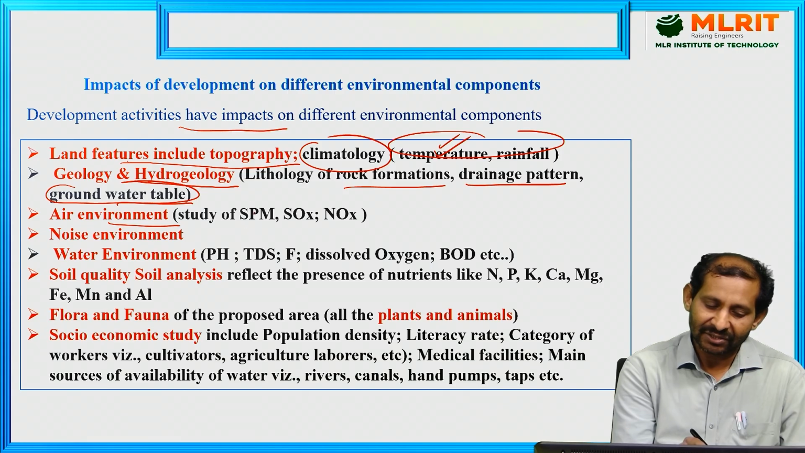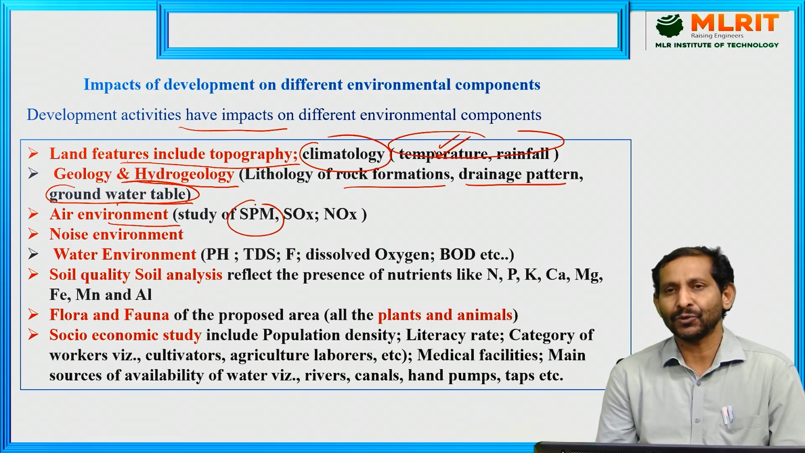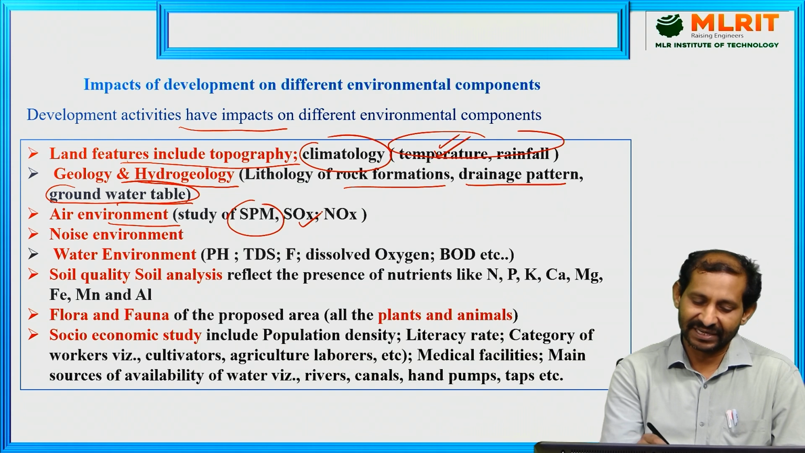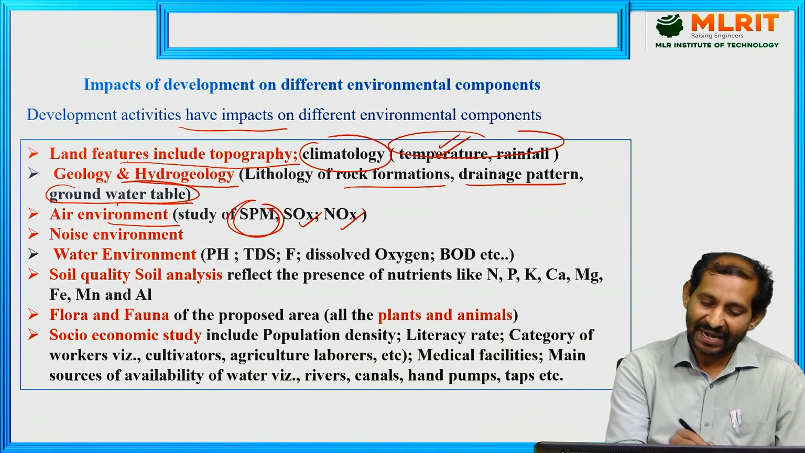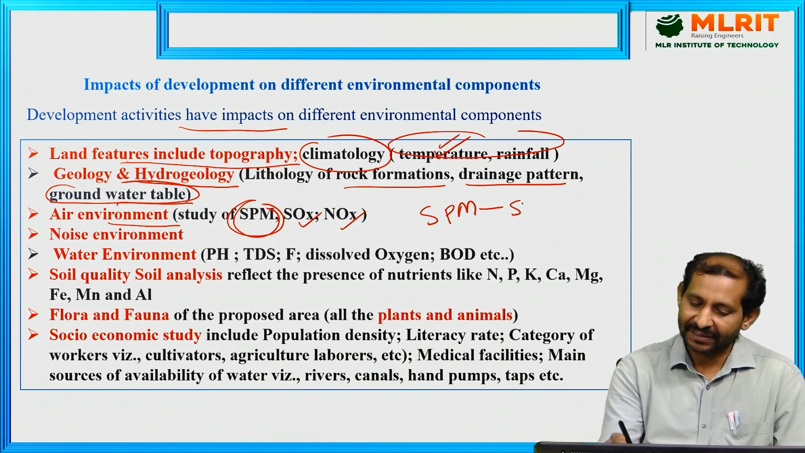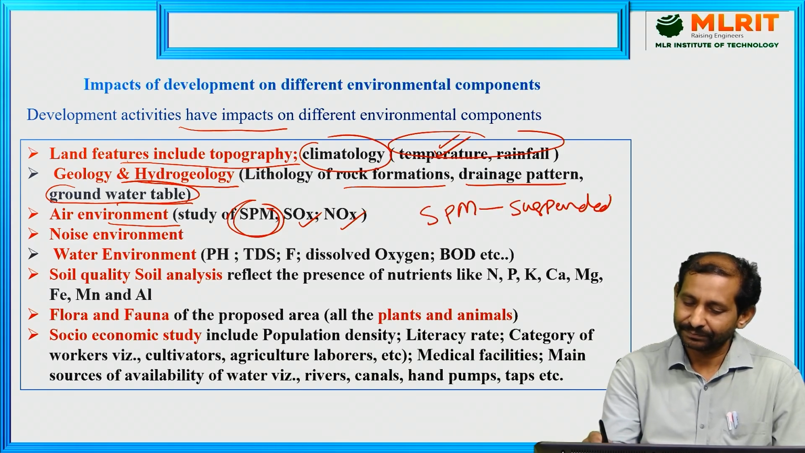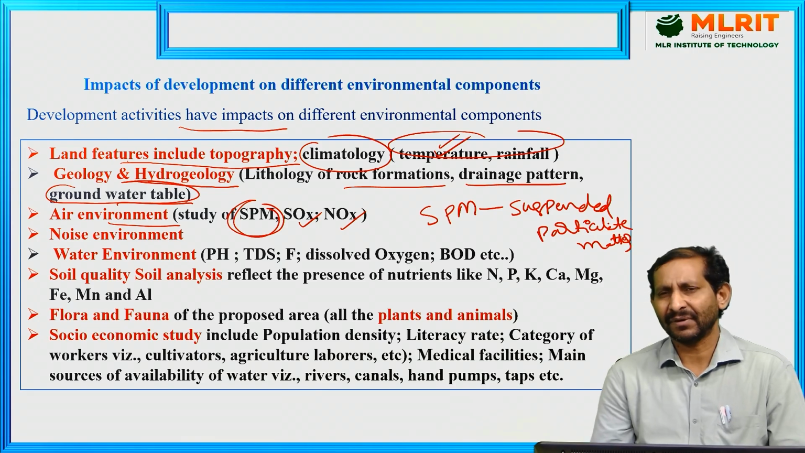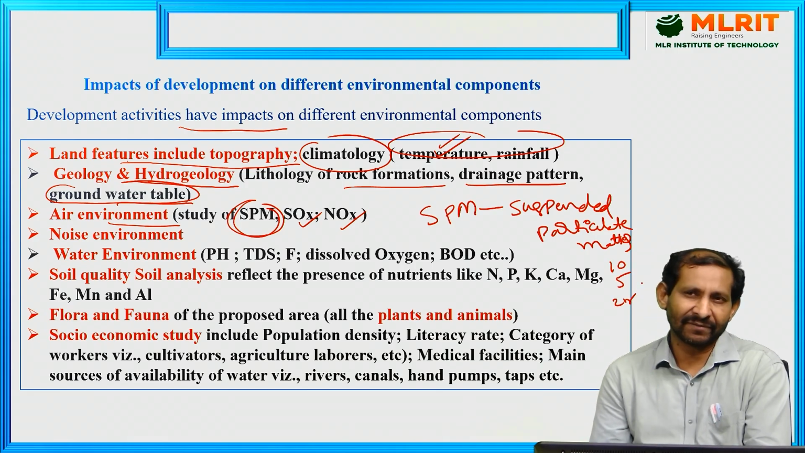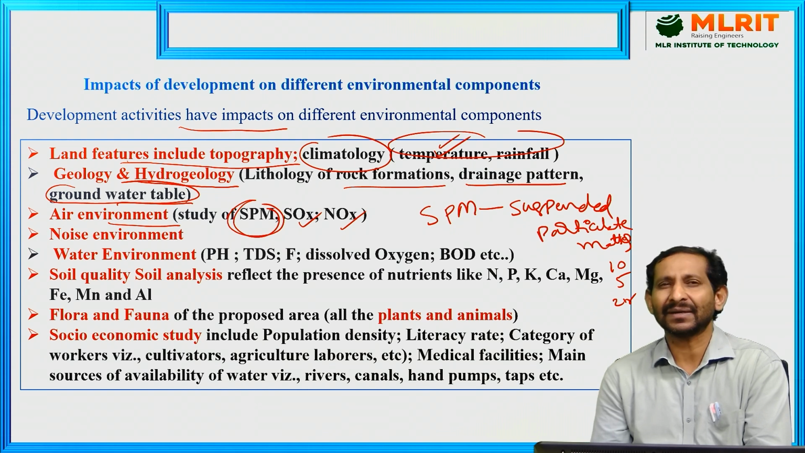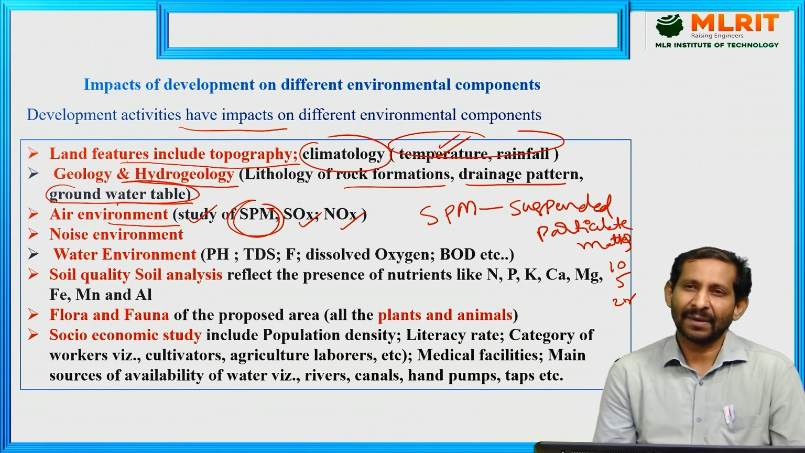Air environment: the study of different air compositions like sulfur oxides, nitrogen oxides, carbon oxides, and suspended particulate matter. SPM means suspended particulate matter. There are different types of SPM, such as PM10 and PM2.5, different sizes of particulate matter available in the air. That is also a major cause, so these parameters must be considered.